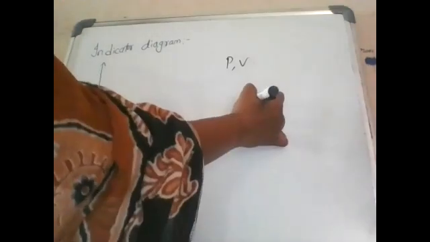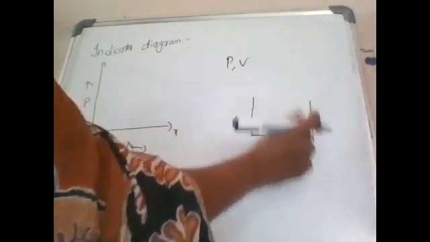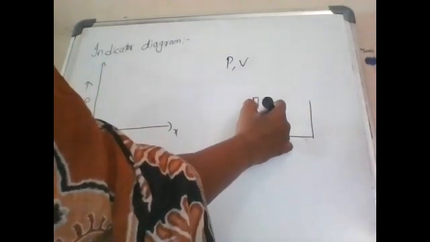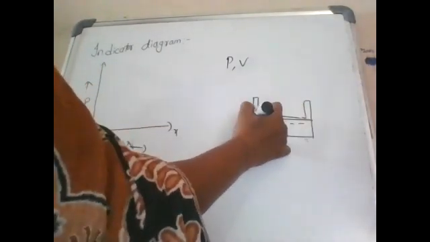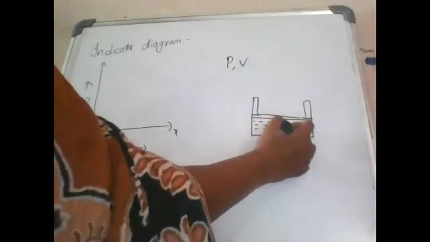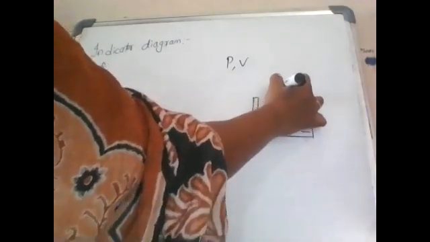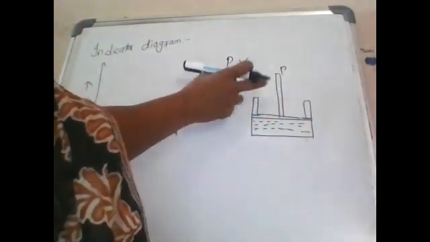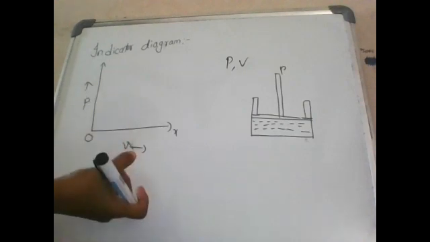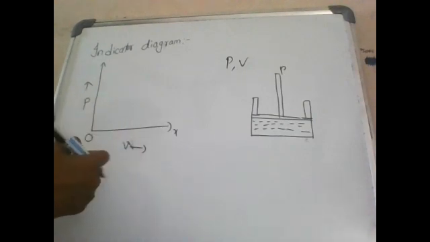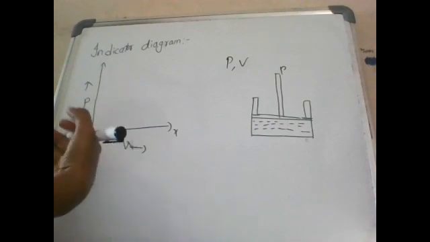When the piston moves in the upward direction, the gas will expand slowly, and the gas moves from the initial state to another state.